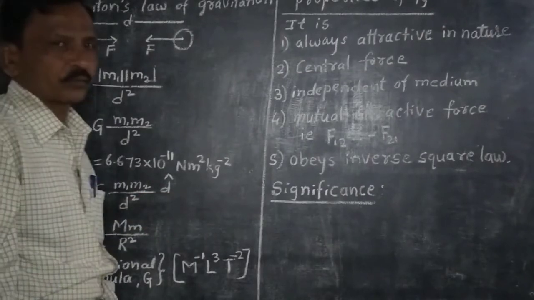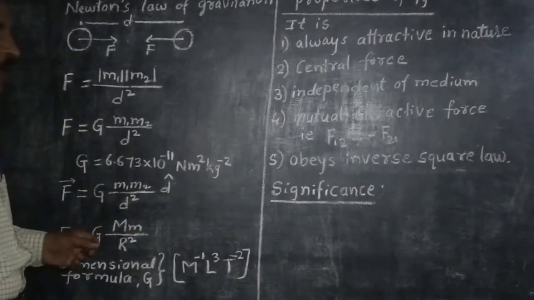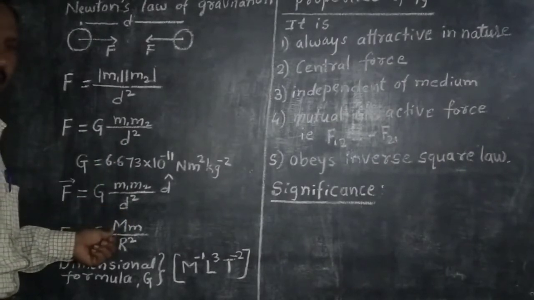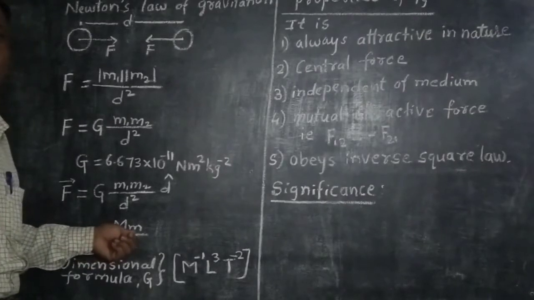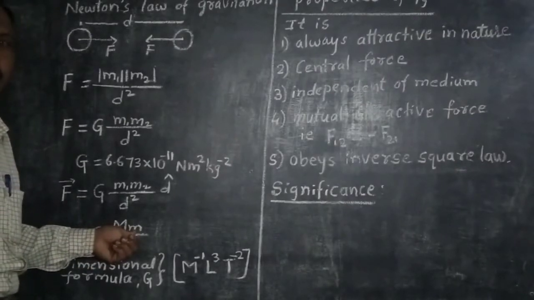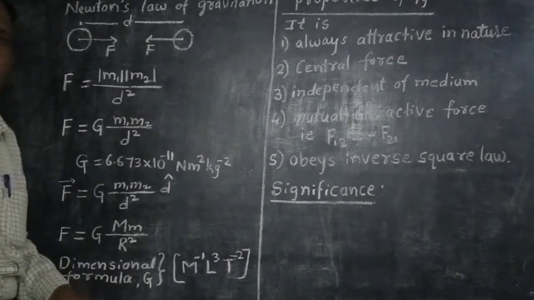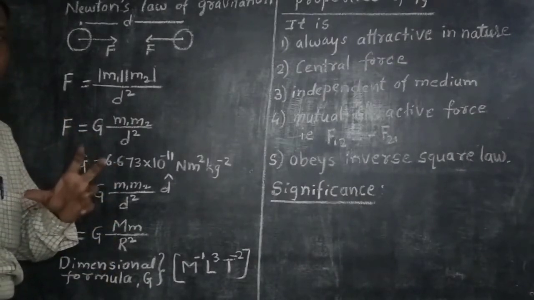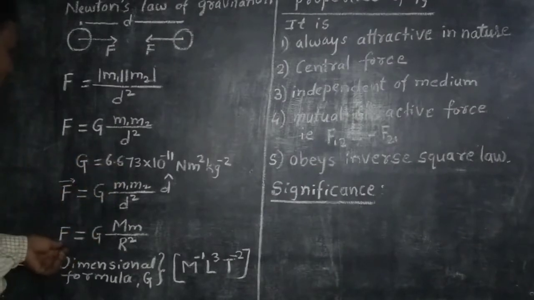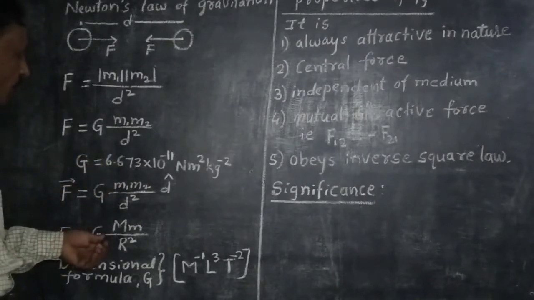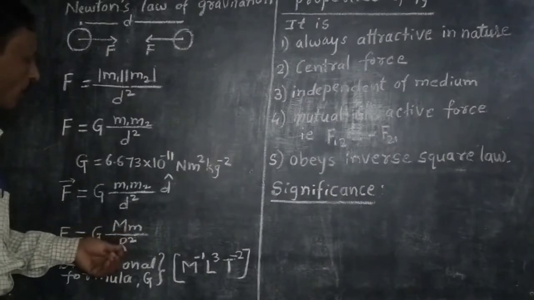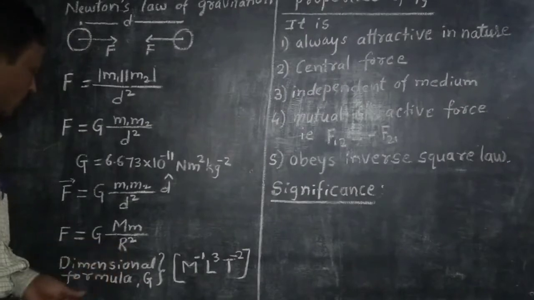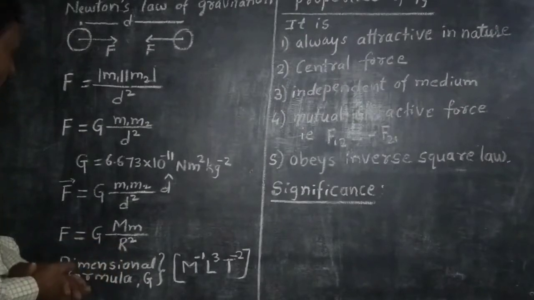And if m1 is equal to M, the mass of earth, and m2 is equal to small m, the mass of an object on the surface of earth, then the force between the object and the earth is given by F equal to G M m upon R square, where R is the radius of earth.